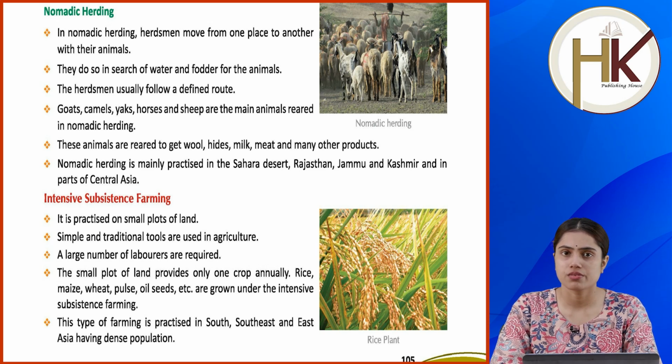Intensive subsistence farming. It is practiced on small plots of land. Simple and traditional tools are used in agriculture. A large number of laborers are required. The small plot of land provides only one crop annually. Rice, maize, wheat, pulses, oilseeds, etc. are grown under the intensive subsistence farming. This type of farming is practiced in South, Southeast and East Asia having dense population.